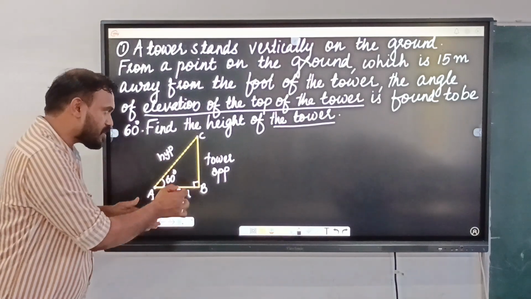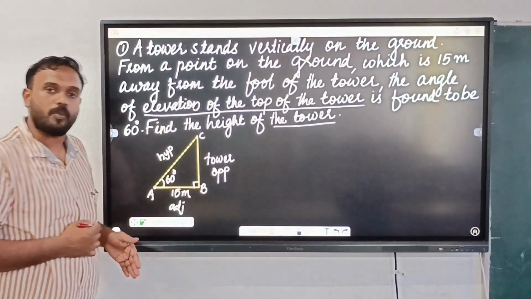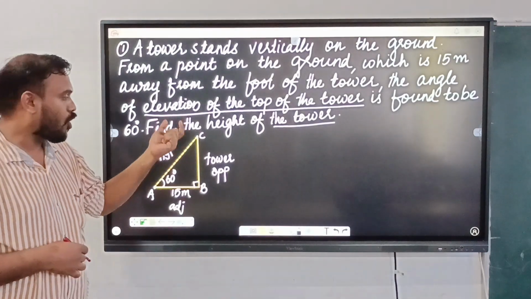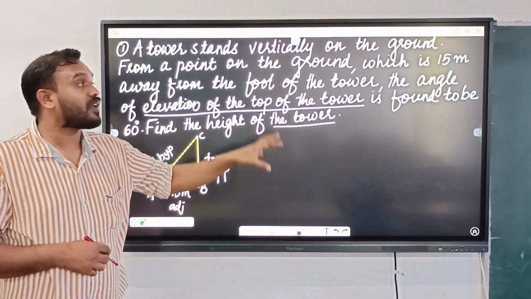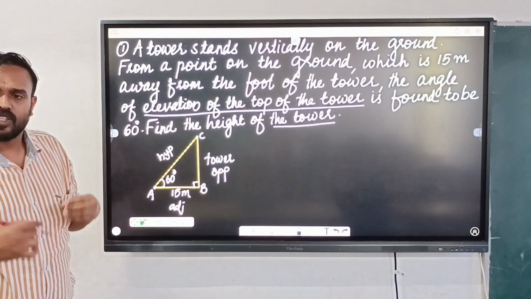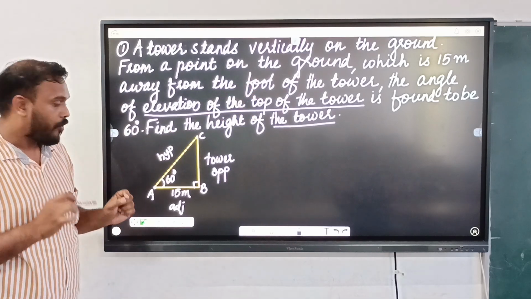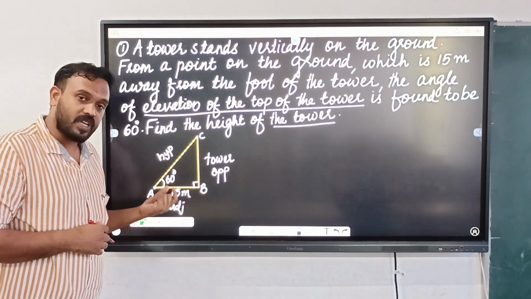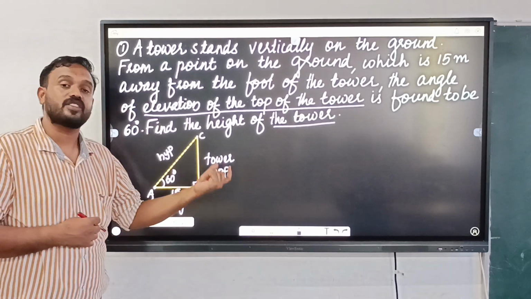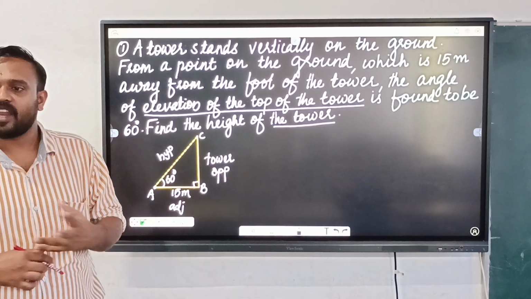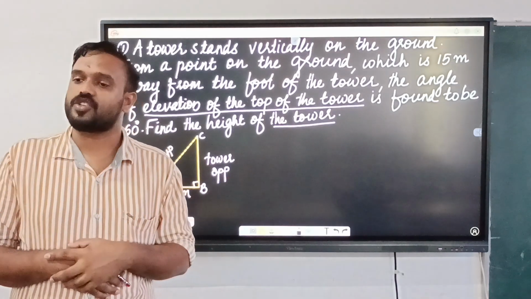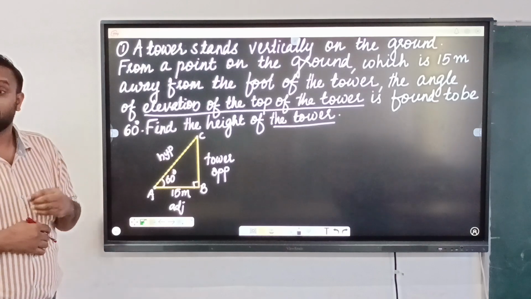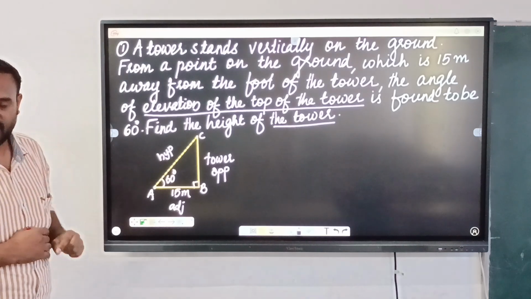So by using this, can we find the opposite side? That opposite side will become the height of the tower in this question. Can anyone say what that ratio is? Yes, it is tan.